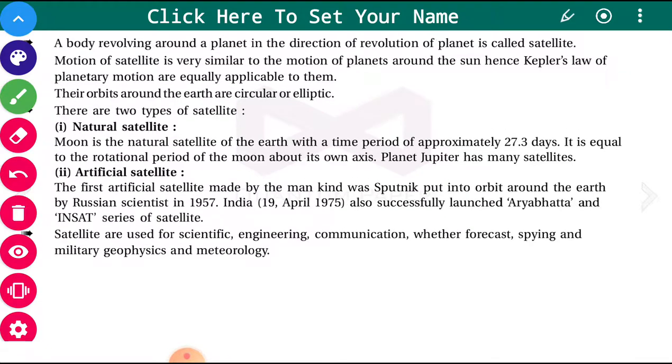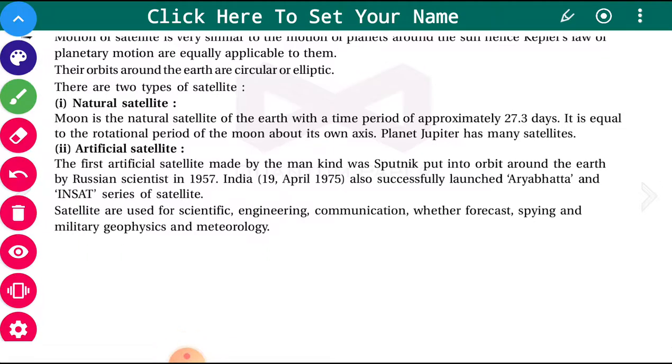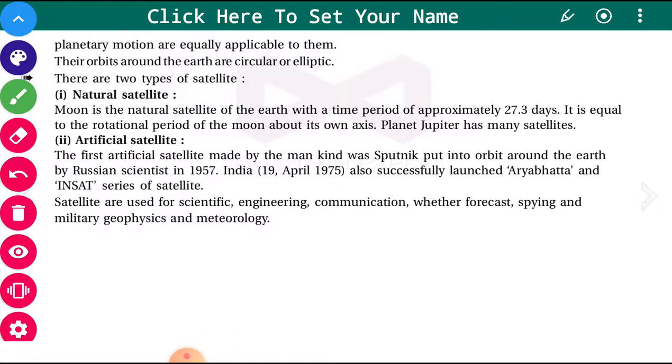There are two types of satellite, natural satellite and artificial satellite. As you know, the moon is the natural satellite of the earth, whose time period is approximately 27.3 days.